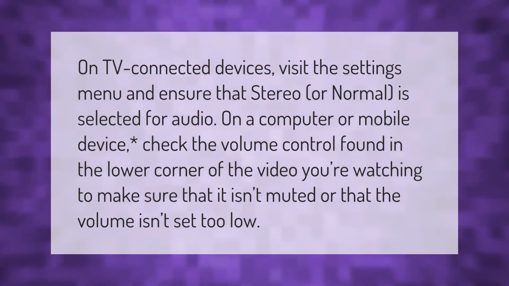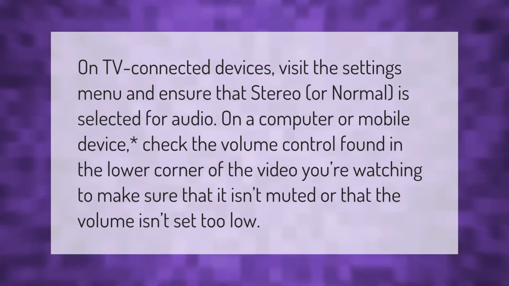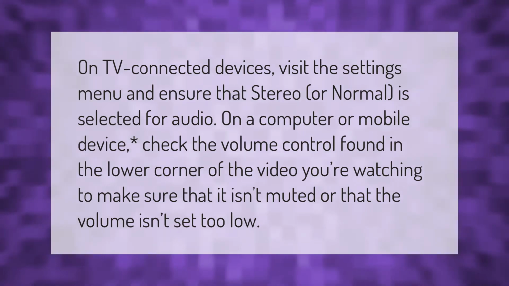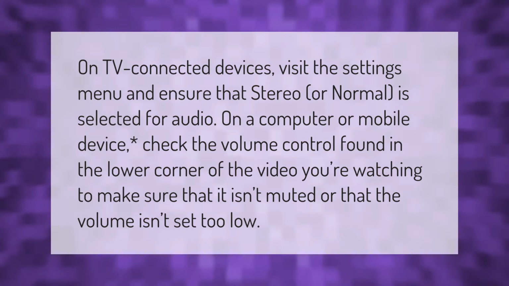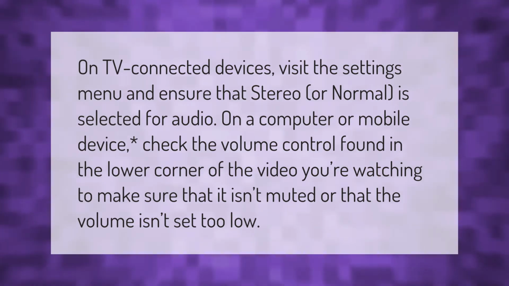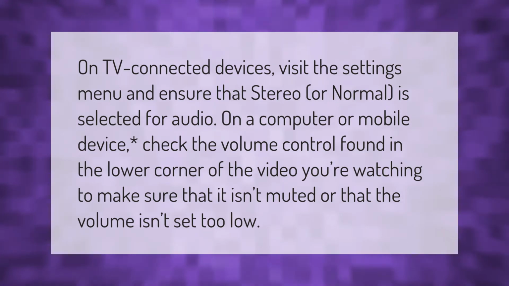On TV-connected devices, visit the Settings menu and ensure that Stereo, or Normal, is selected for audio. On a computer or mobile device, check the volume control found in the lower corner of the video you're watching to make sure that it isn't muted or that the volume isn't set too low.